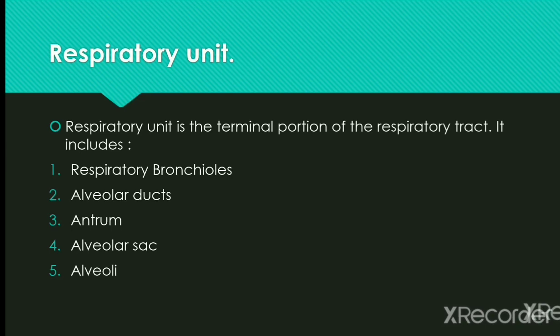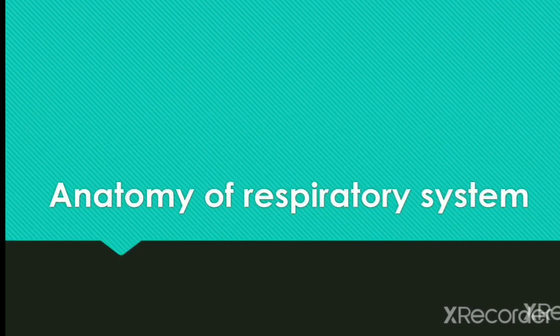The respiratory unit, where respiration mostly takes place, is the terminal portion of the respiratory tract, which includes the respiratory bronchioles, alveolar ducts, atrium, alveolar sac and alveoli. The gaseous exchange between the blood and lungs takes place in this structure. So let's start with the anatomy of the respiratory system.